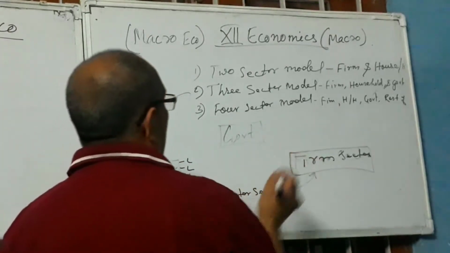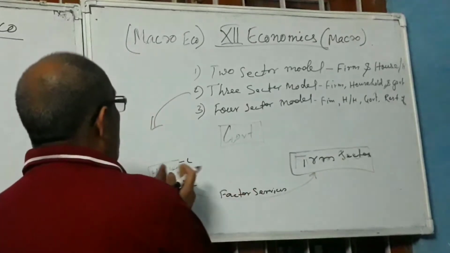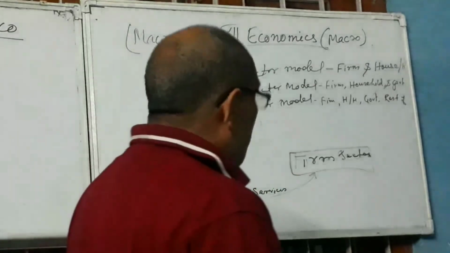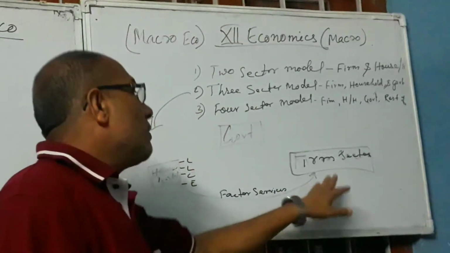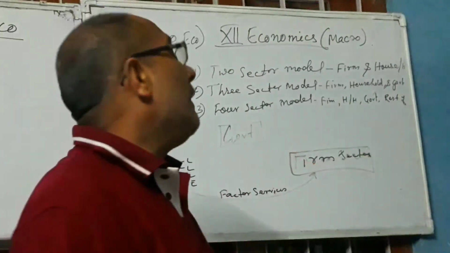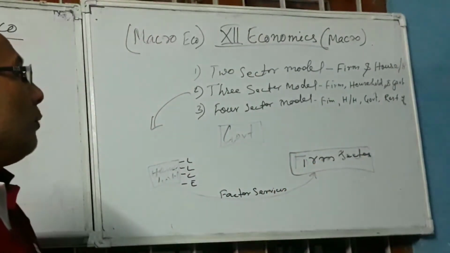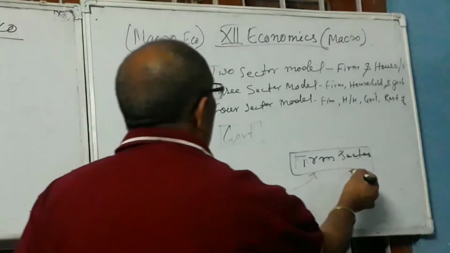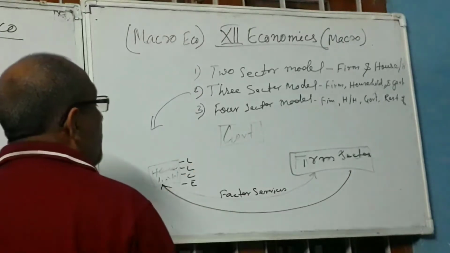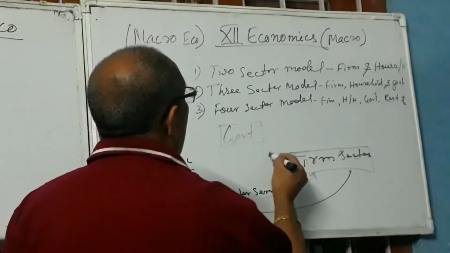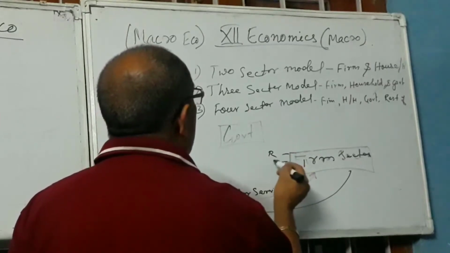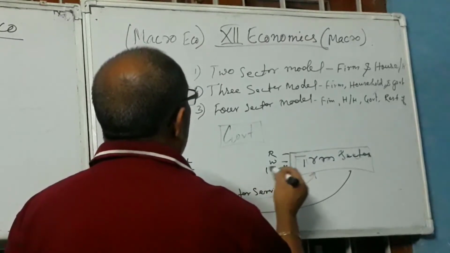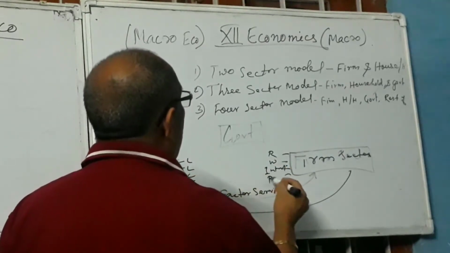The farm will receive it, and then the farm will use all these factor services. After using, the farm will produce goods and services, and these goods and services will be sold in the market. After selling, the firm will earn money, and this money the firm will pay to the household sector in the form of rent to the land, wages to the labor, interest to the capital, and profit to the entrepreneur.